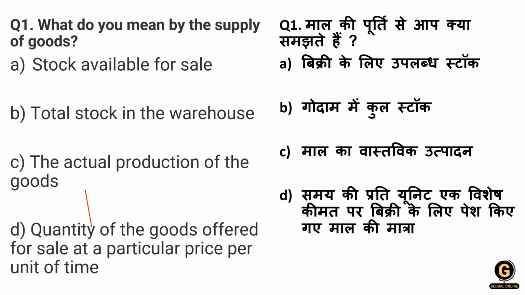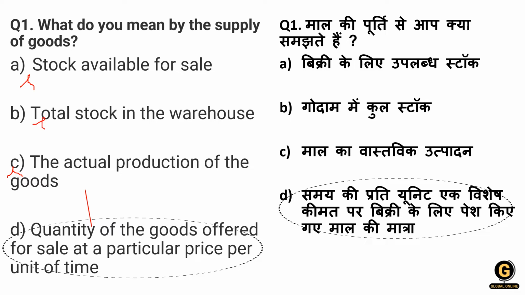Of course, only stock for the sale is supply? No. Total stock in warehouse is supply? No. These two options are cancelled because they are not a clear concept of supply. The actual production of goods is supply? No. Then what? Quantity of the goods offered for the sale at a particular price per unit of time is supply of goods. Hence option D is correct here.